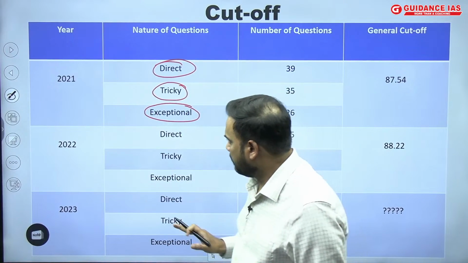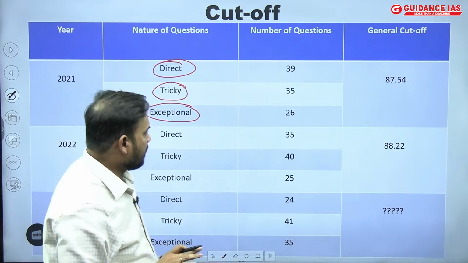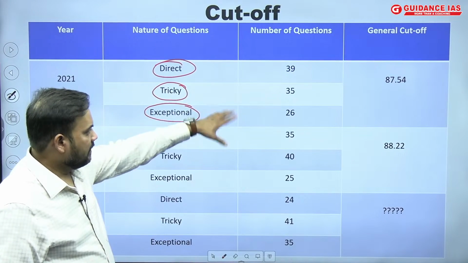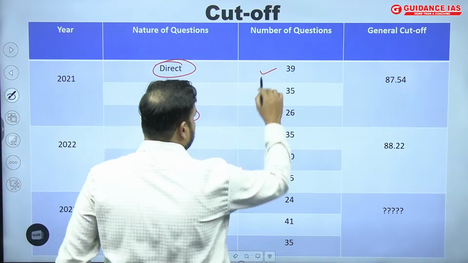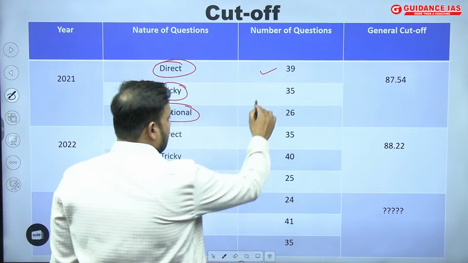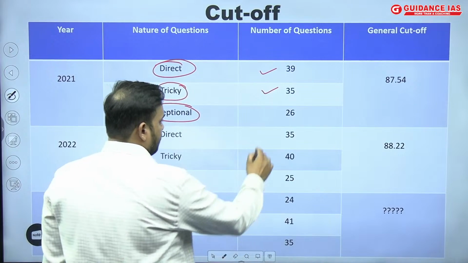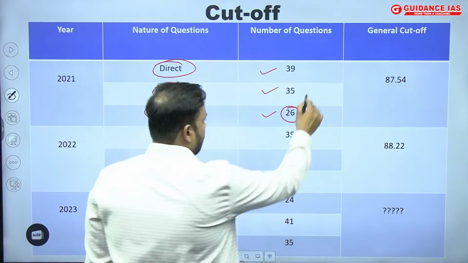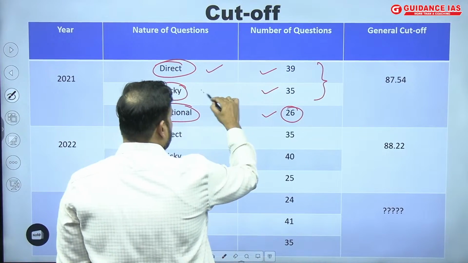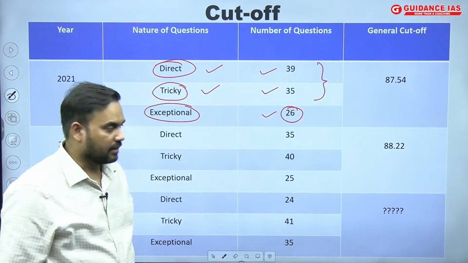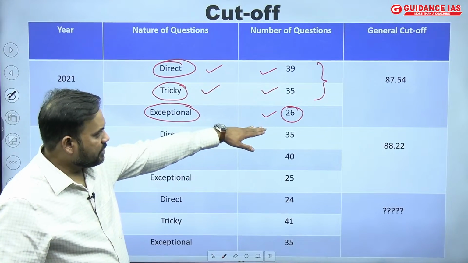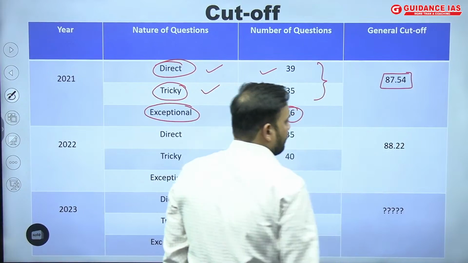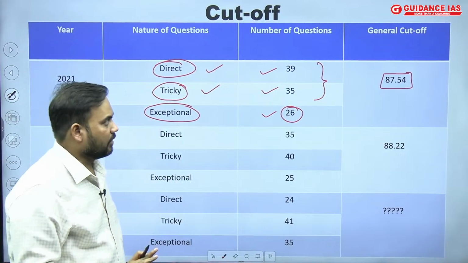Now, if we look at 2021, the distribution of the questions in the paper was along these lines: around 39 direct questions, around 35 tricky questions, and around 26 exceptional questions. So you can understand that the direct and tricky ones form the majority. Actually, I always believe that these are the categories of questions which get you selected. The cutoff we saw was 87.54 for the general category.